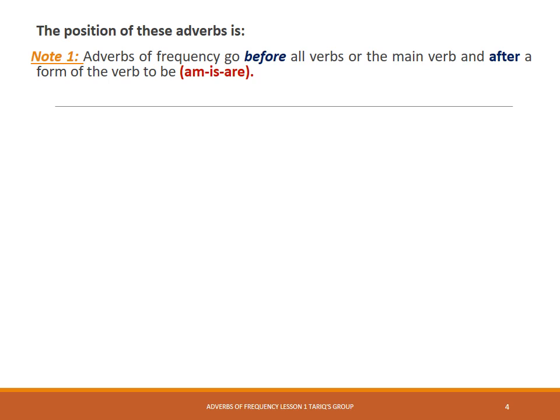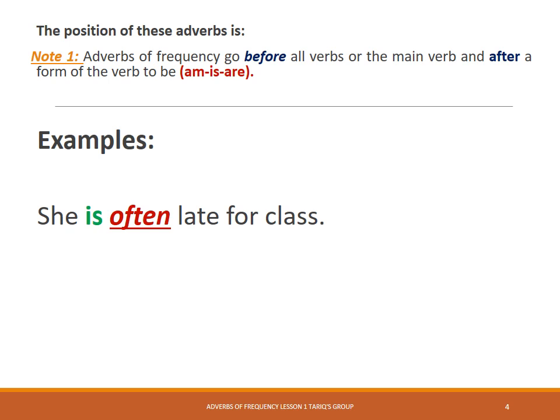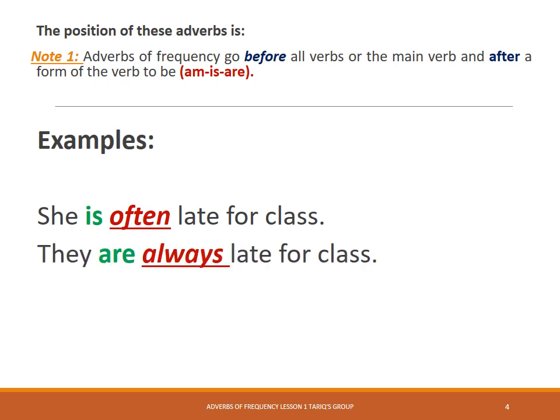The position of these adverbs is very important. So note 1, adverbs of frequency go before all verbs or the main verb and after a form of the verb to be: am, is, and are. Let's look at some examples. She is often late for class. They are always late for class. She usually cooks.